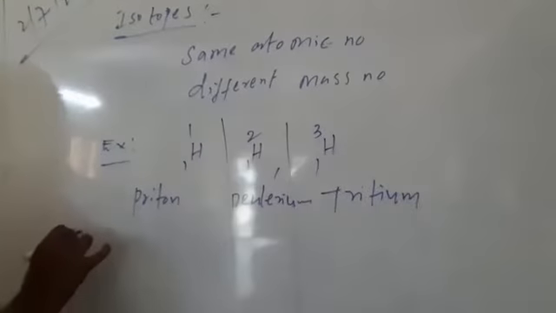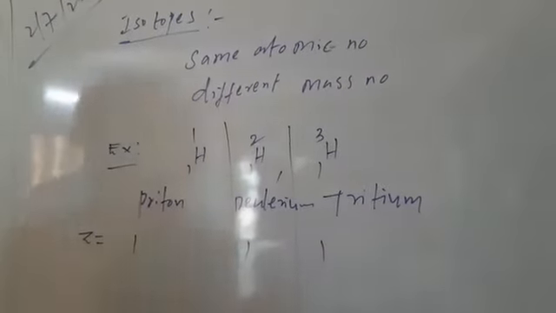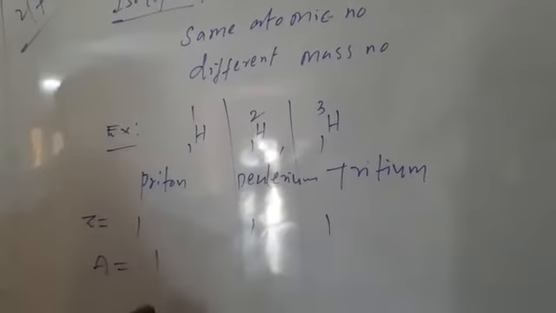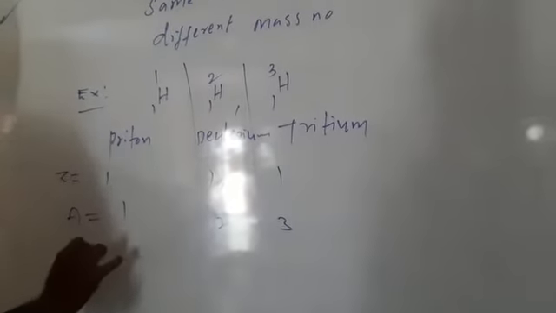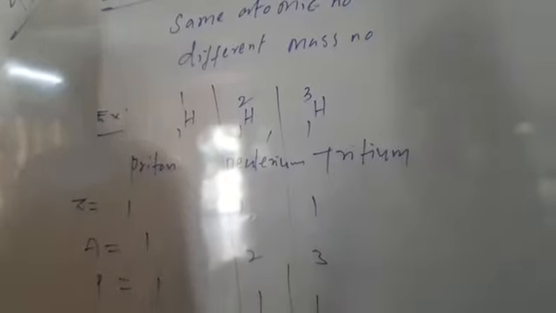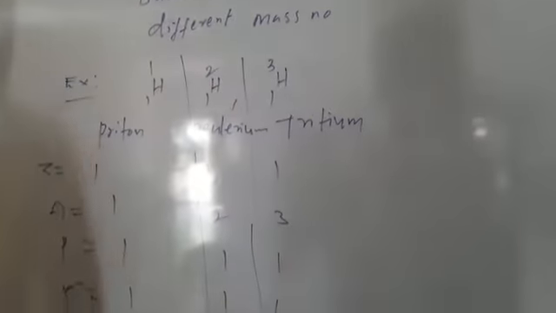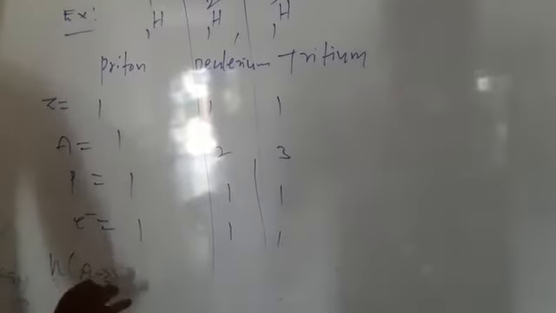So here if you see Z, atomic number equal to 1 for all cases, and atomic mass equal to here 1, here 2, here 3, and the number of protons equal to 1, and electrons equal to 1, and the number of neutrons equal to A minus Z.